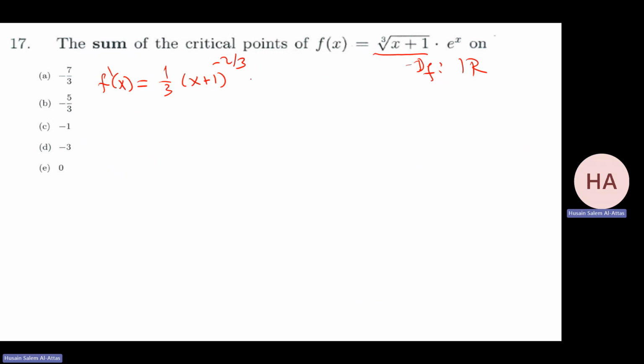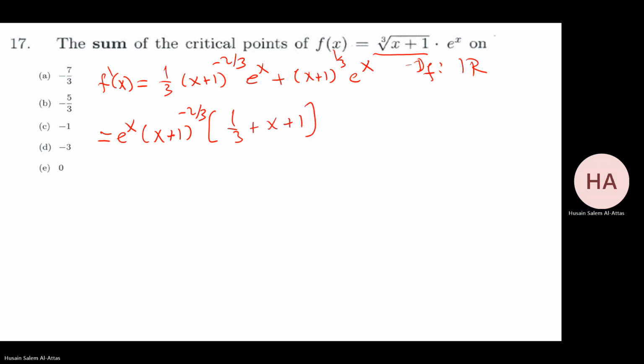Product rule: derivative of the first times the second, plus the first times the derivative of the second, which is e to the power x. Now we take e to the power x times x plus 1 to the power minus 2 over 3 as a common factor. I have 1 over 3 plus x plus 1.